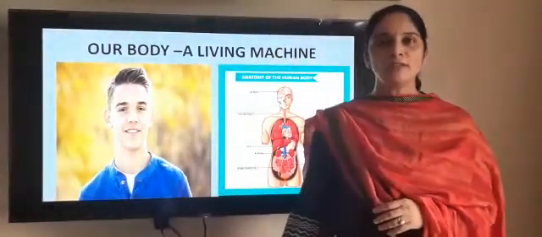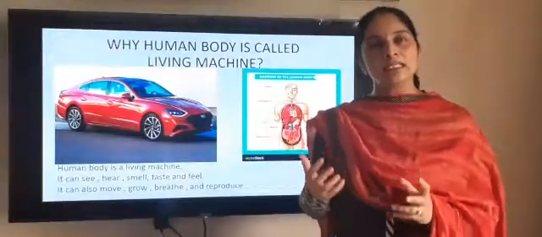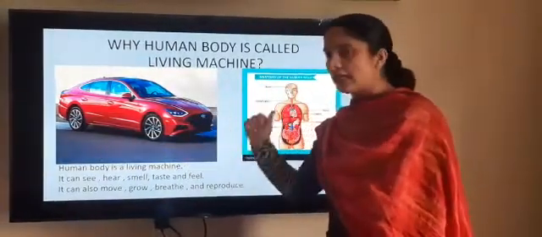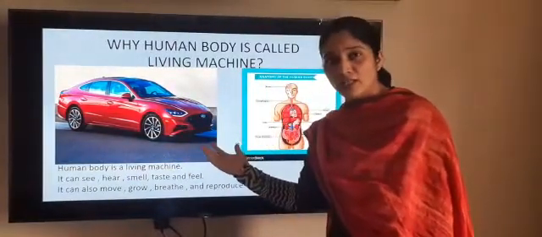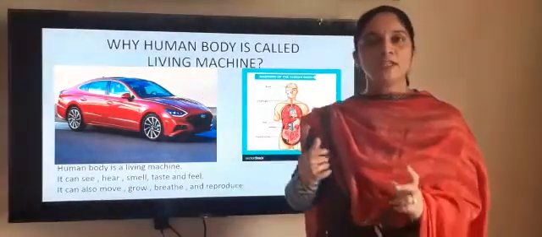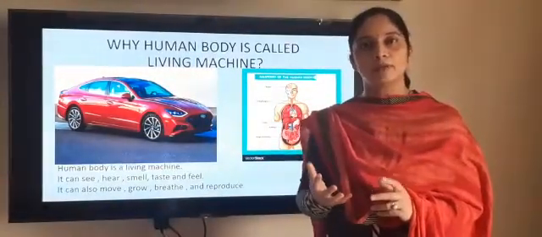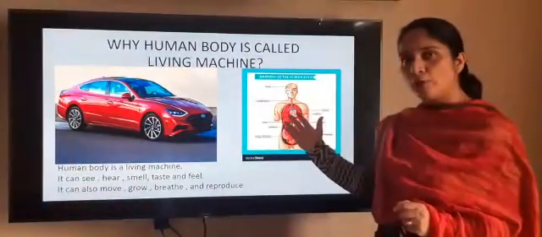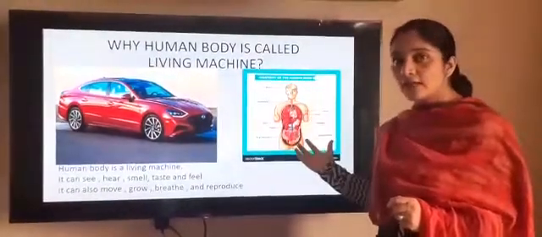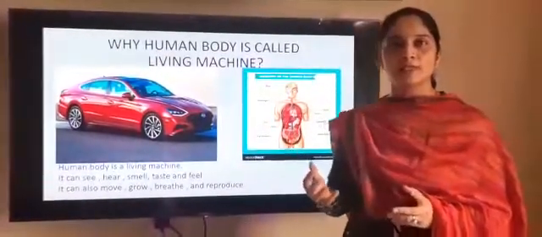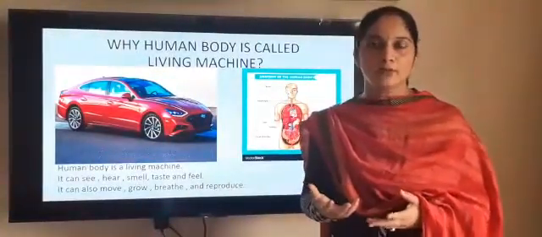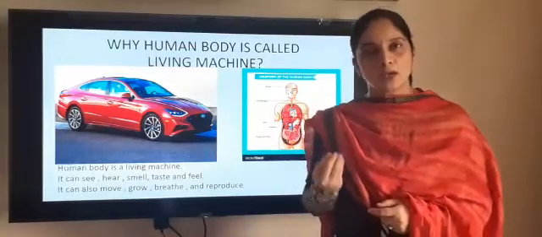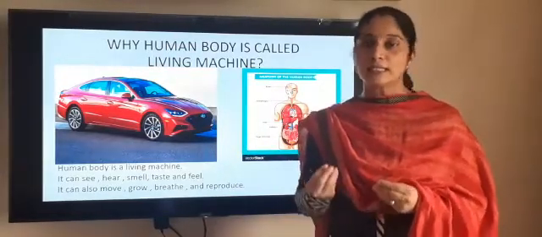But children, why are we calling the human body a living machine? As you can see here, a picture of a car. What is inside the car? Battery, engine, and so many other things, right? If the engine stops working, what will happen? The car cannot move. In the same way, on the other side it is a picture of a human body, and inside are organ systems. If any of the organ systems stops working, what will happen? The human body cannot move. So that's why we call the human body a machine.